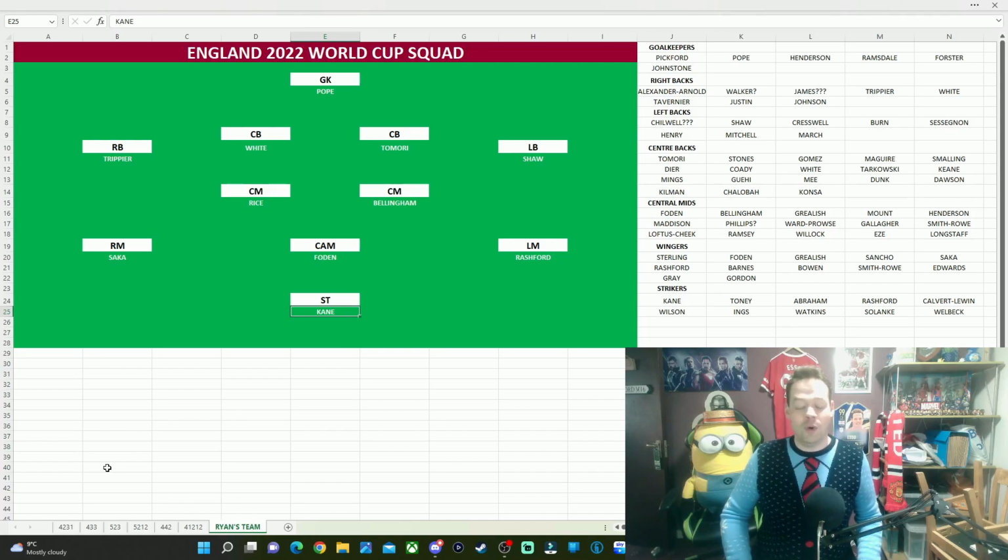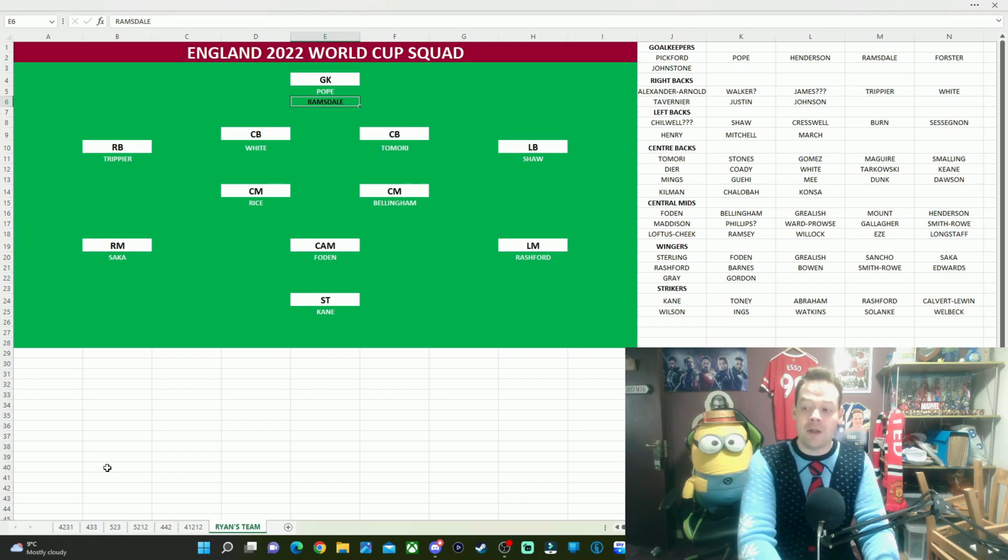Let's go through who I've got as my backups. So my second goalkeeper would be Aaron Ramsdale. My backup right back, I would be taking Kyle Walker. I think even if there is a chance he is not fully fit, I think you have to take Kyle Walker. He offers so much, either as an out-and-out right back, a defensive right back, or as a third right centre back in a back 3. If injuries and whatever meant that we had to go to a back three, I think you have to include Kyle Walker.